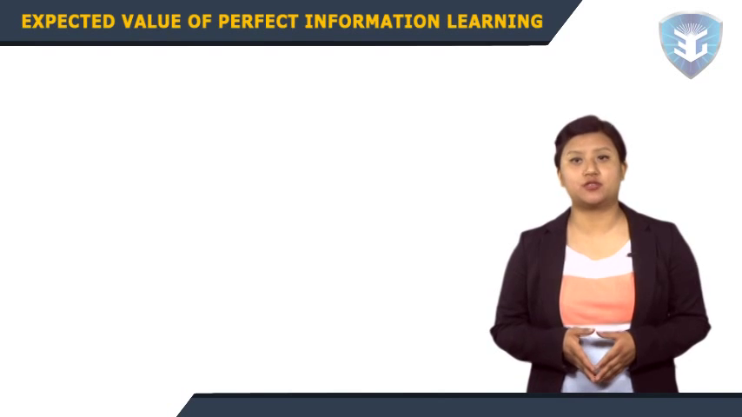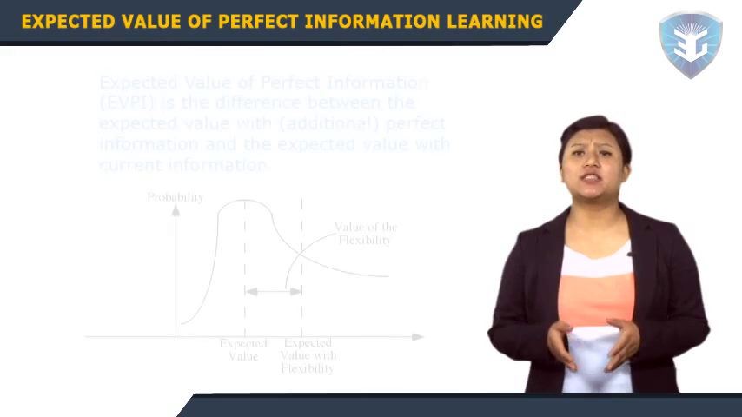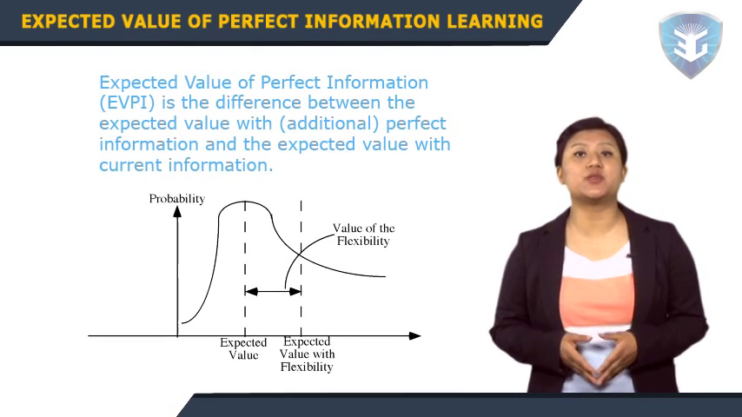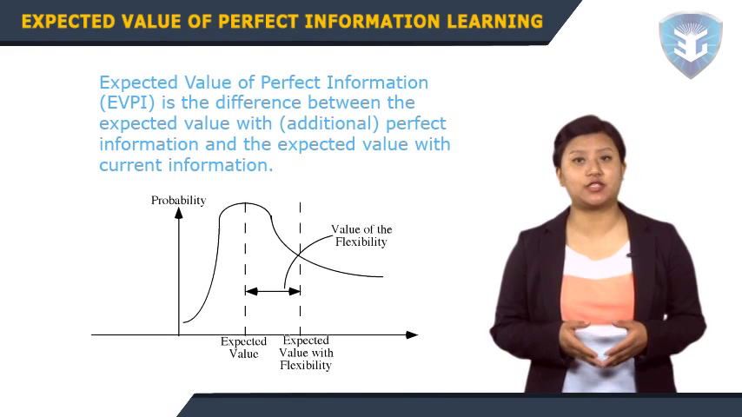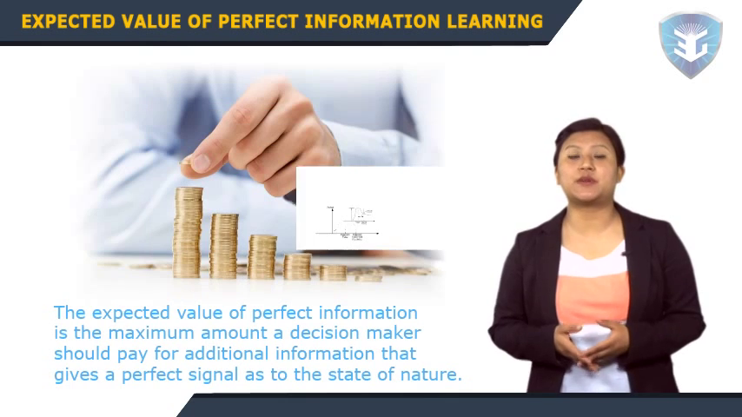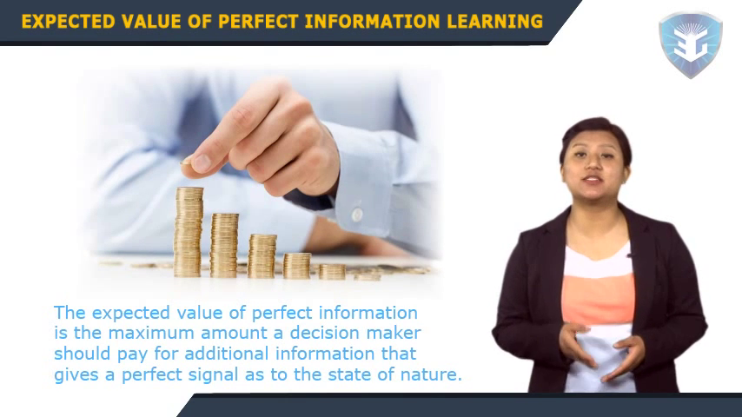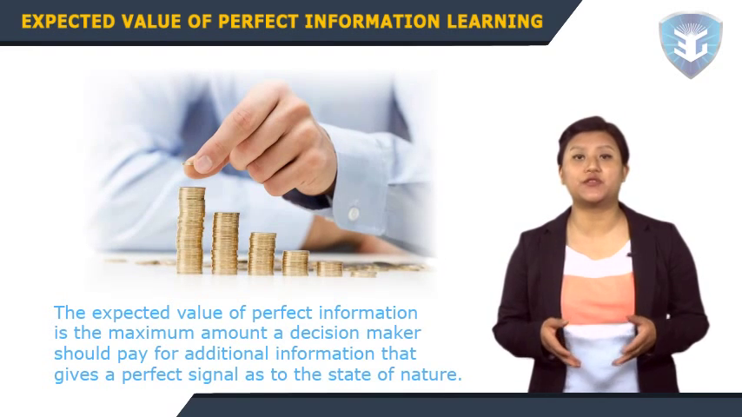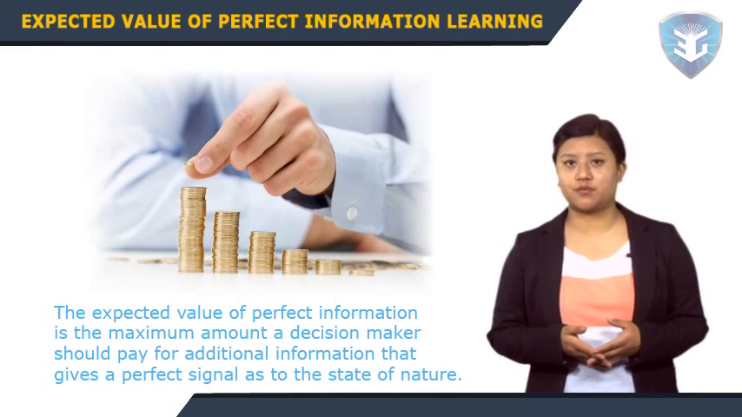Let's start with a brief introduction to the expected value of perfect information learning. Expected value of perfect information (EVPI) is the difference between the expected value with additional perfect information and the expected value with current information. The expected value of perfect information is the maximum amount a decision maker should pay for additional information that gives a perfect signal as to the state of nature.